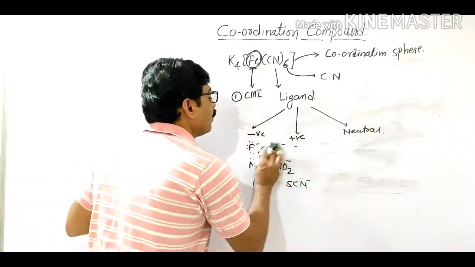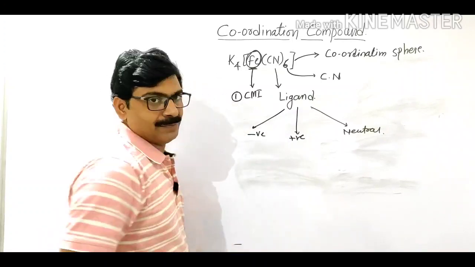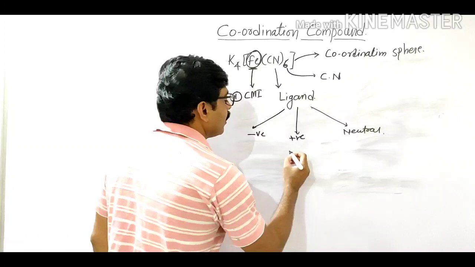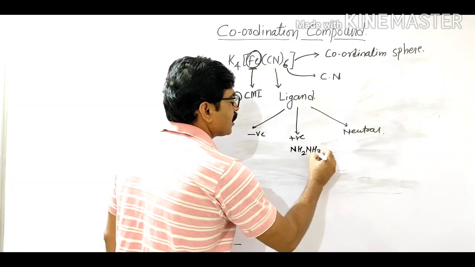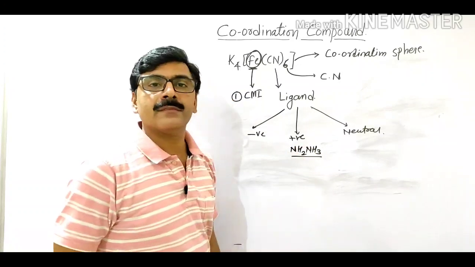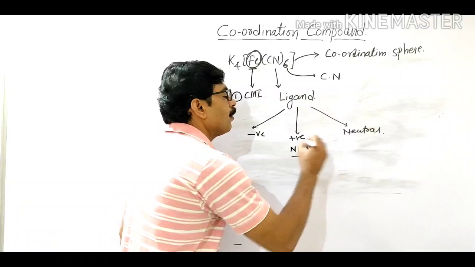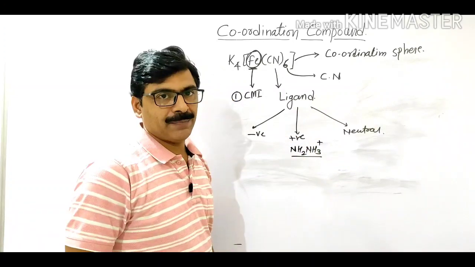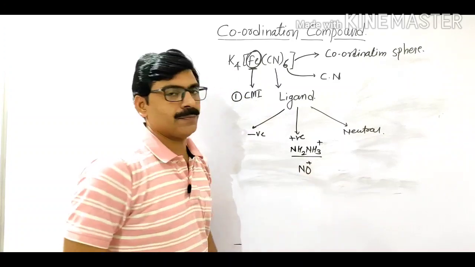Then there are rare positive ligands. For example, hydrazine, NH2-NH3+. This hydrazine is a positive ligand. Another example you can take is NO+.